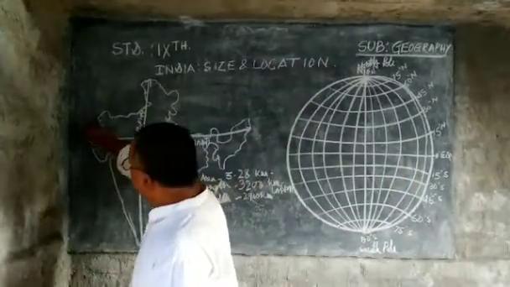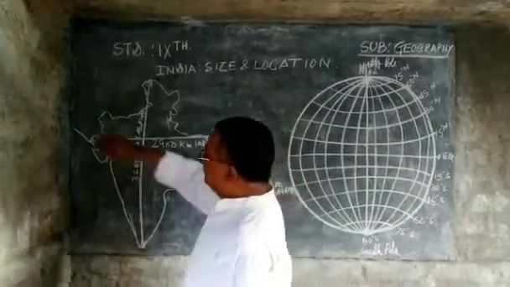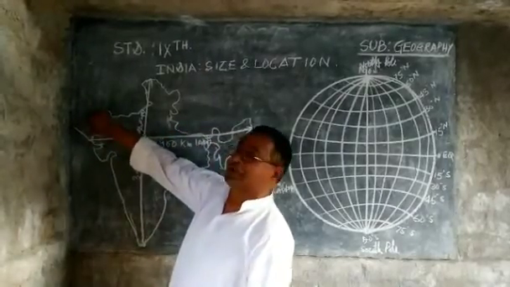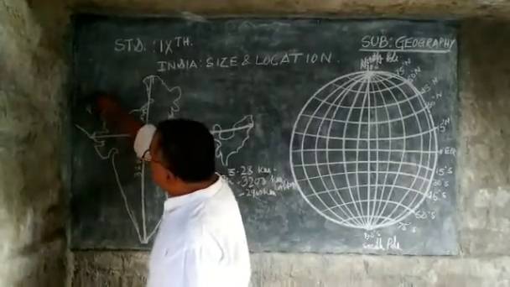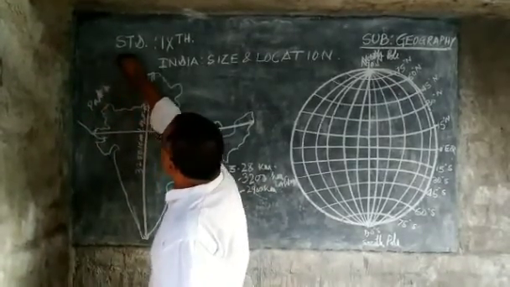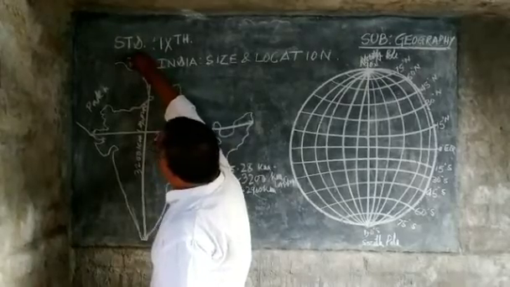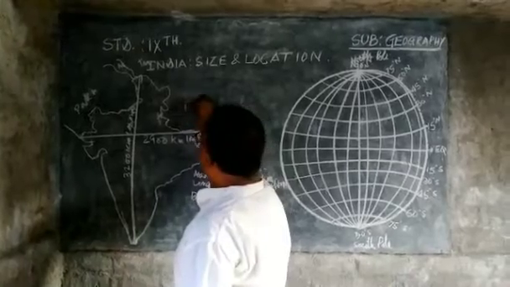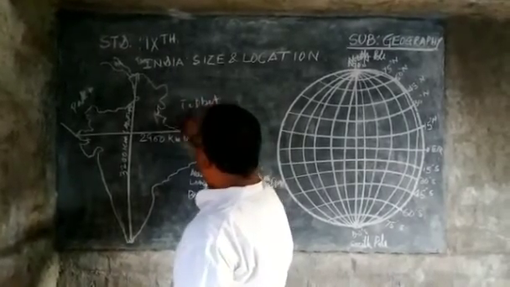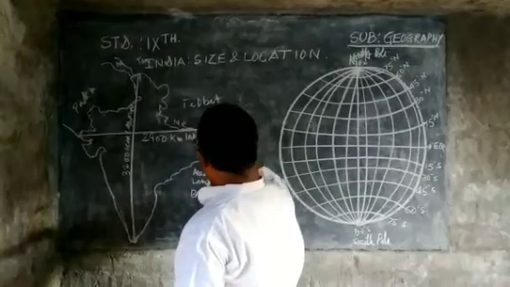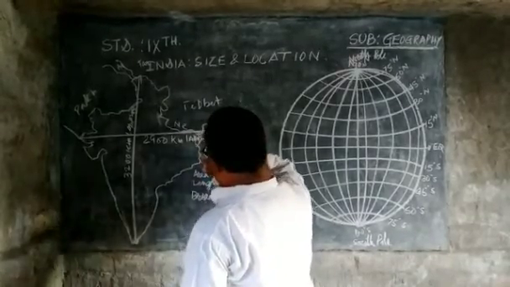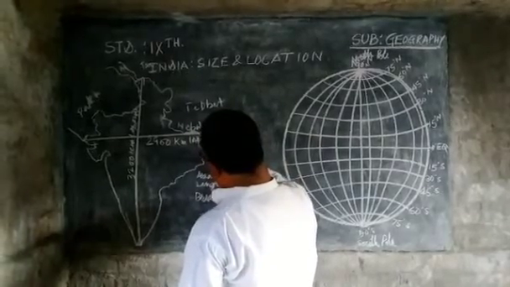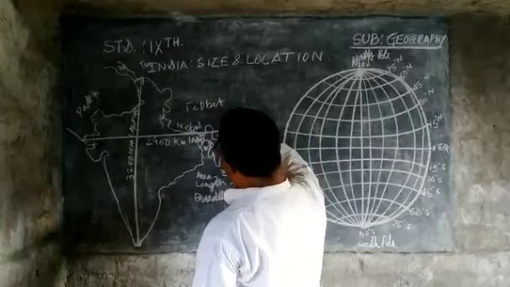Land boundary means from the Gujarat region, which is very close to Pakistan. It is the country of Pakistan, and here it is Afghanistan. Here it is Tajikistan. Here it is Tibet, and here it is Nepal, and it is Bangladesh, and it is Bhutan.